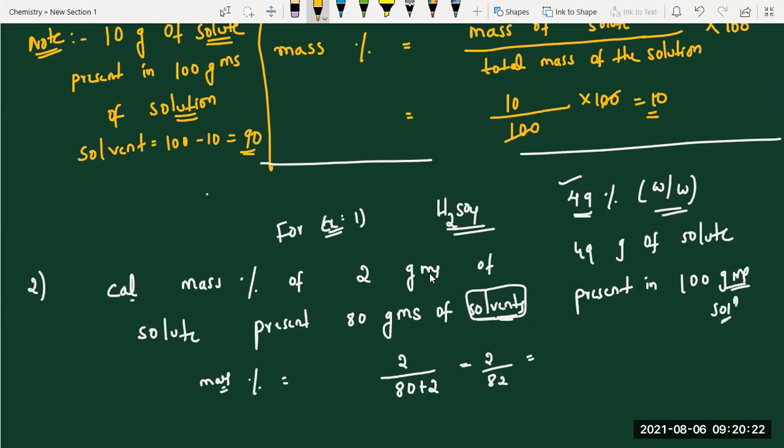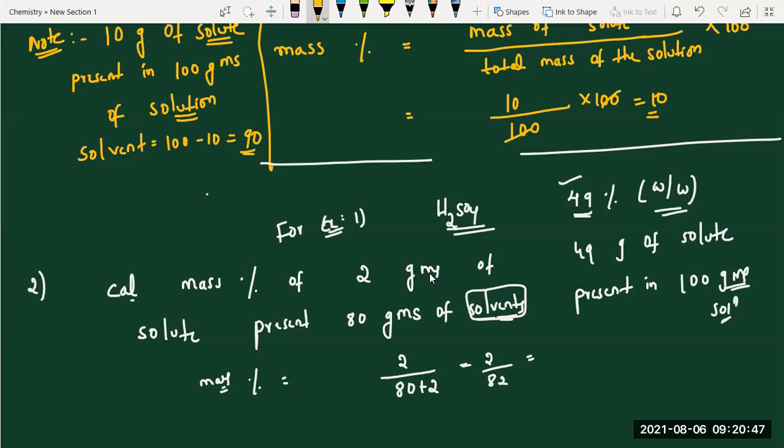Ma'am, can you explain this question? What is the formula? Mass percentage: mass of solute by total mass of solution. Mass of solute by mass of the solution into 100, right? What is solute plus solvent? Solute plus solvent equals solution, right?